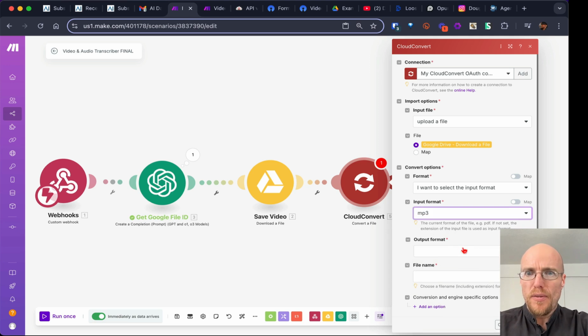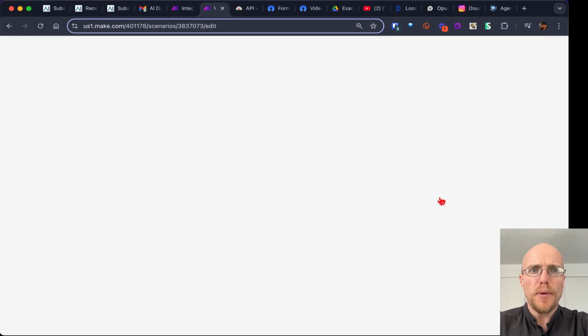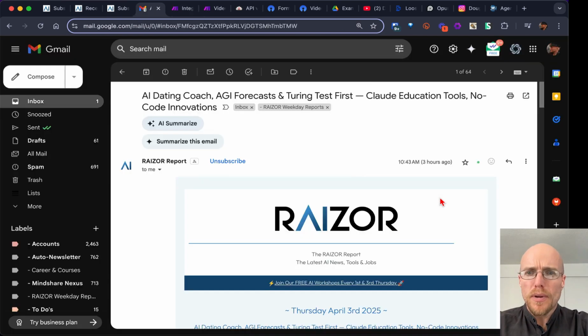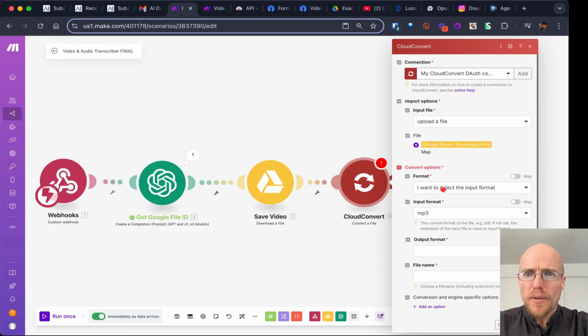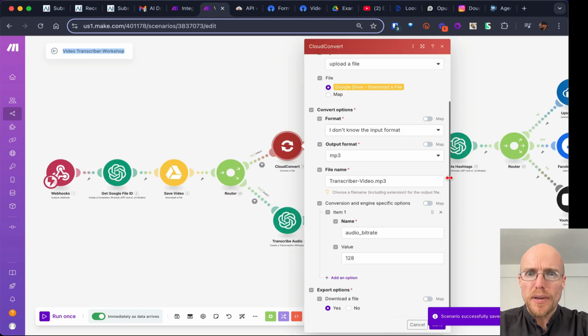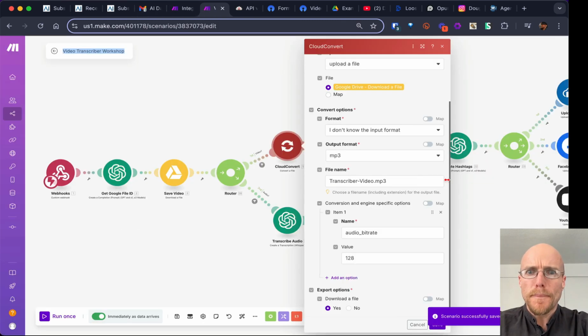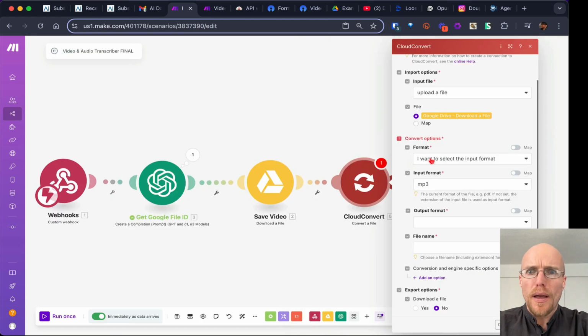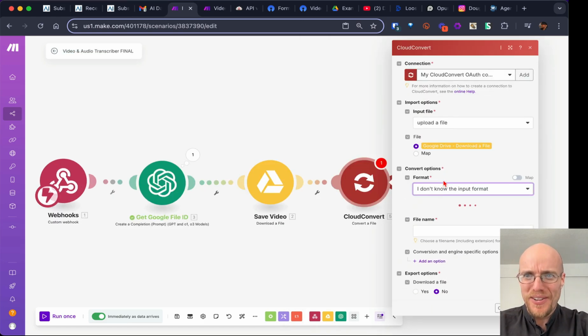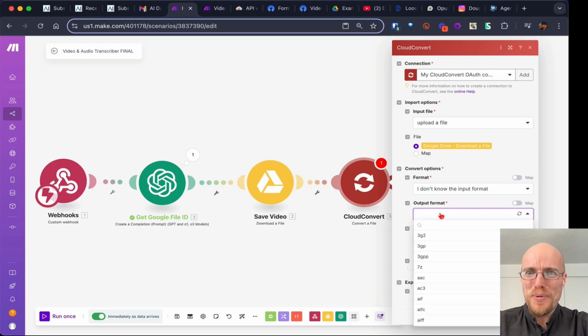And then input format, whoops. Wait, what? Hold on. Upload a file. Format. What am I doing wrong here? I don't know the input format. Oh, sorry, there we go. Sorry about that. Output format. There's another field here that I wasn't recognizing.